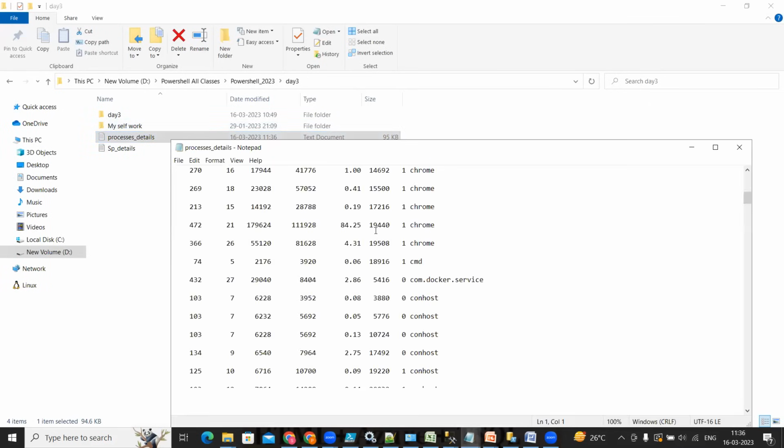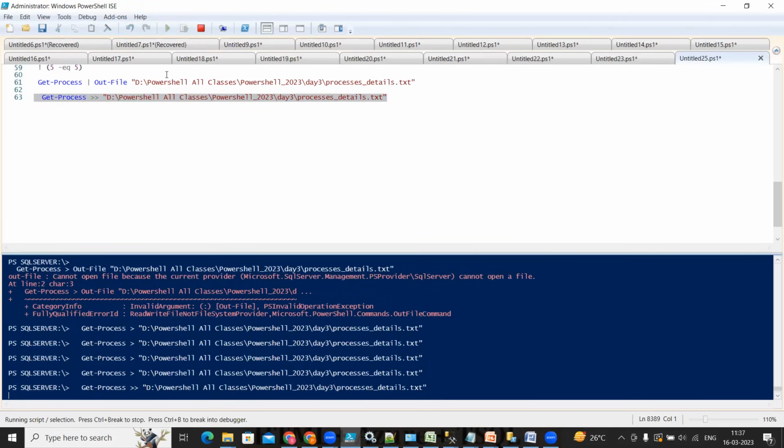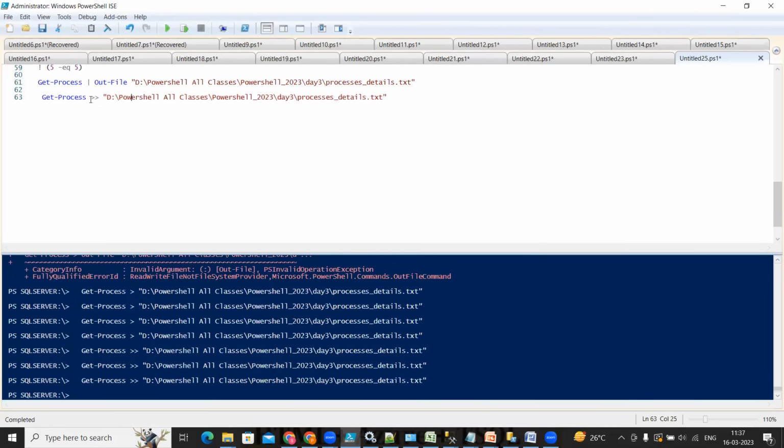Whatever value you are getting here, it is going to override the value. If you want to append the value, you have to use this symbol two times. This time the value is 95 KB. If I execute it one time, two times, you are going to see it increasing the value: 288, and one more time, 384. So the double symbol is used for appending the value, and one time is used for just overwriting the value. That is called the redirection operators.